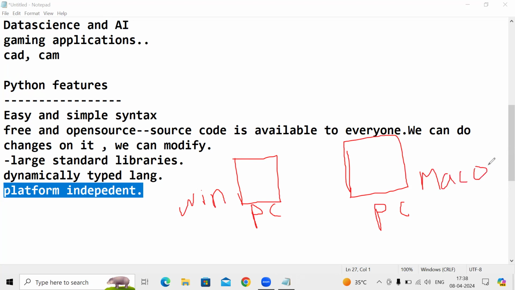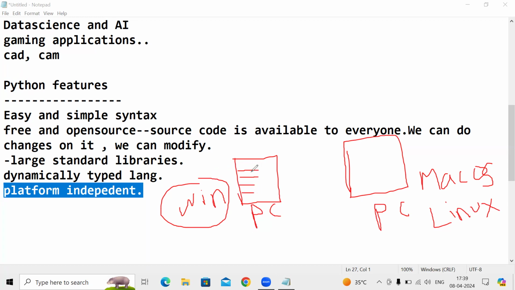Now we write lines of code on the Windows PC.